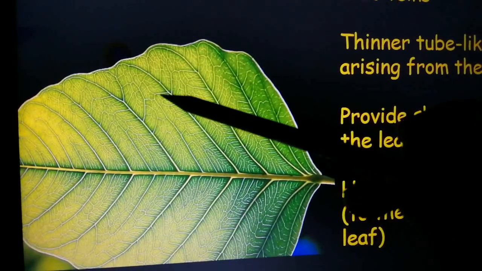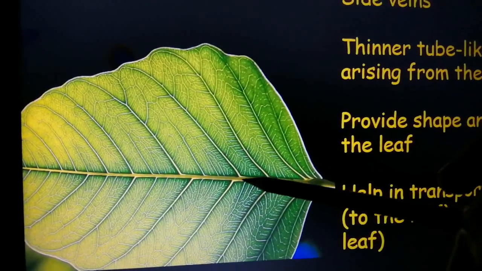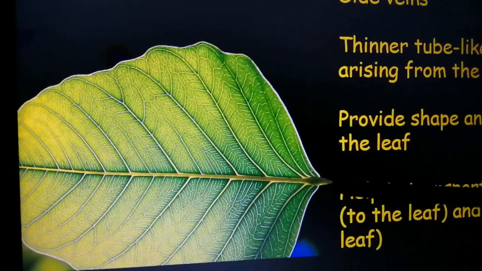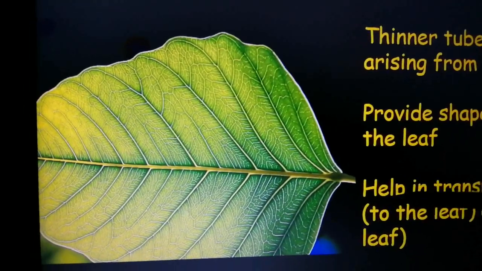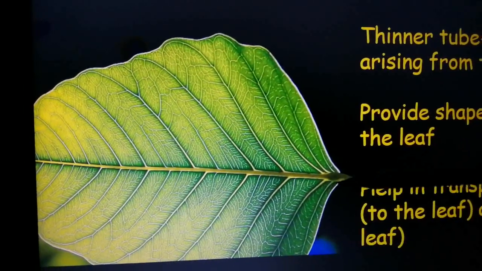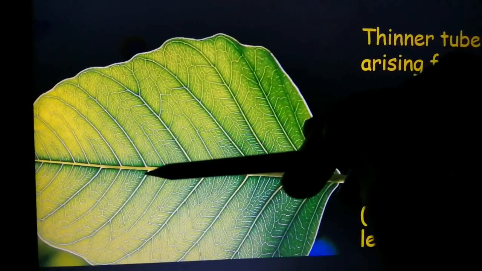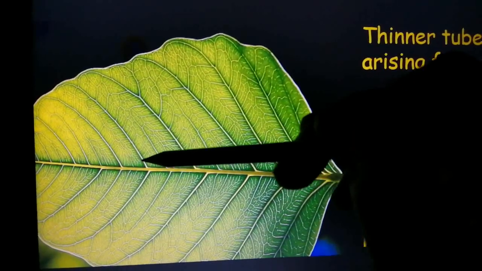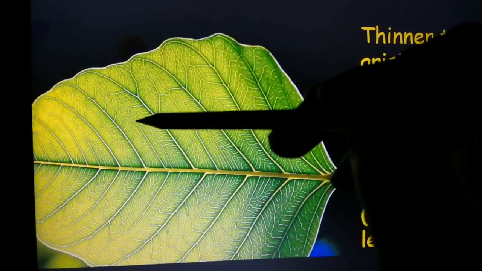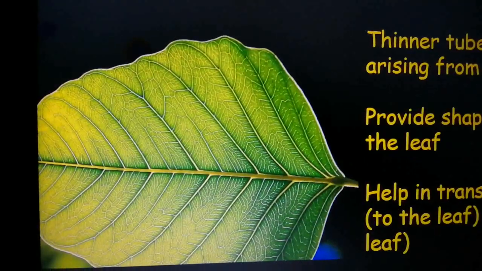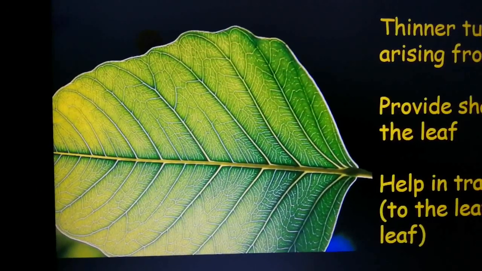Okay, the food will come to the side veins, and through the side veins it will come to the mid vein or the midrib, and from the midrib it will be carried down to the leaf stalk, and from the leaf stalk it will reach the stem. Similarly, water from the stem will enter the leaf stalk, from the leaf stalk it will come to the midrib, and from the midrib it will go into the side veins. Through the side veins it will be given to different parts of the leaf. Why does the leaf need water? Water is required for photosynthesis.